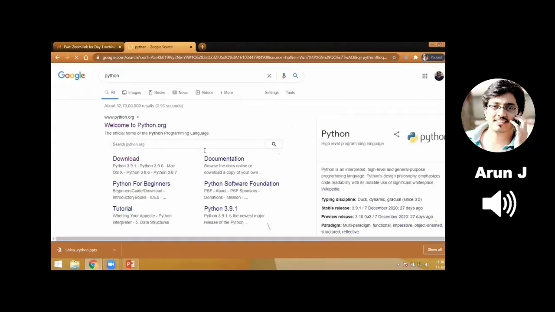The first link that appears is the official website of Python, www.python.org. I'm clicking the link, Welcome to python.org.